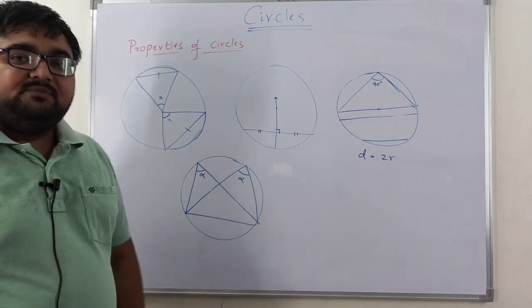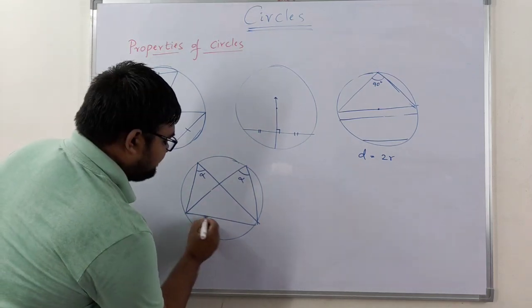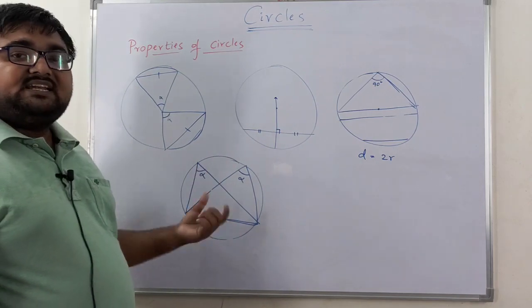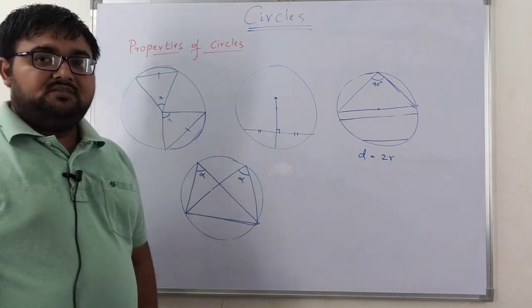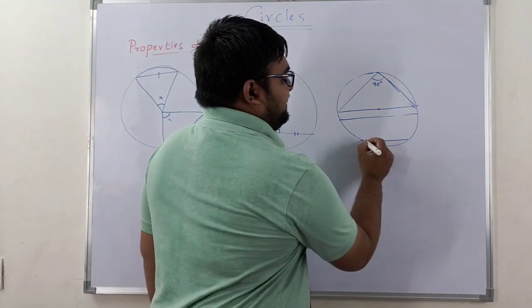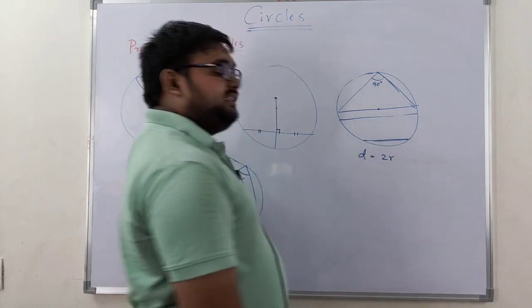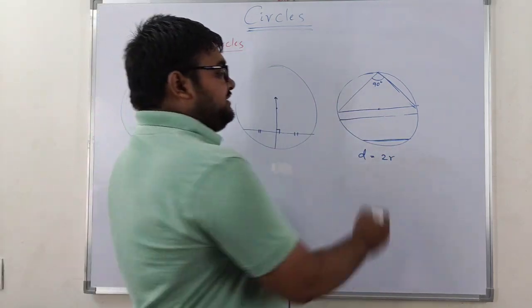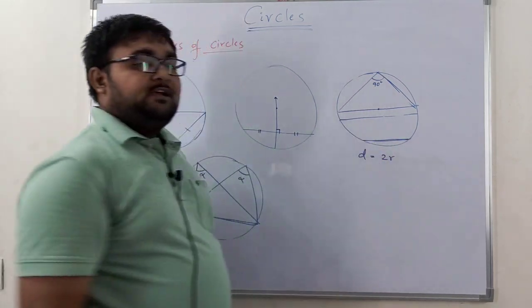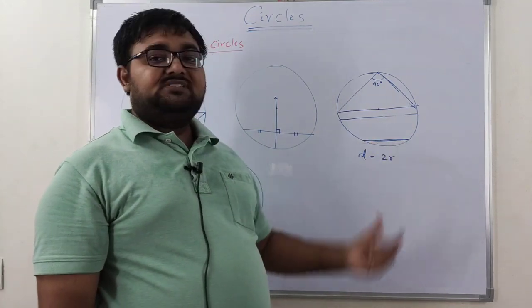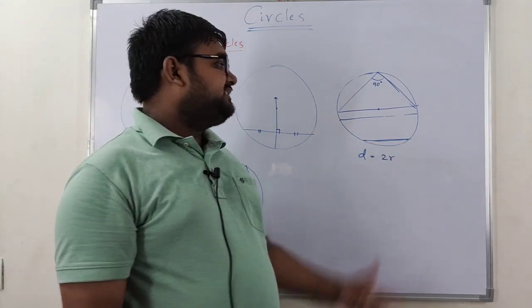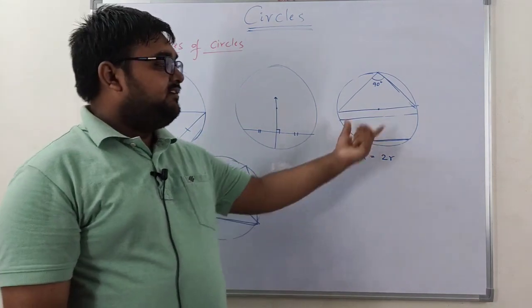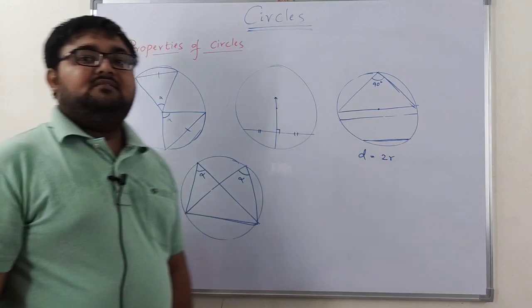When a chord is drawn in a circle, the chord divides the given circle into 2 parts, one above and one below. The segment which is smaller in size is called the minor segment, and the part which has more area is called the major segment, right?